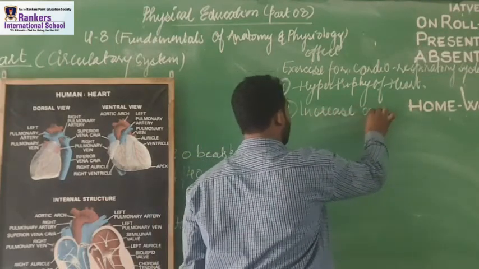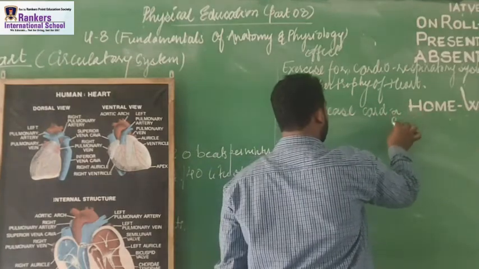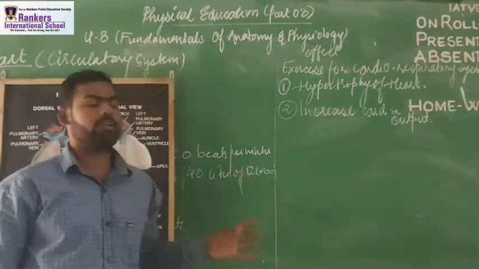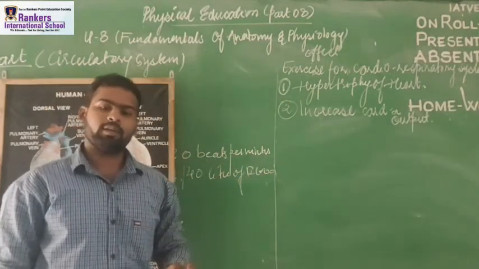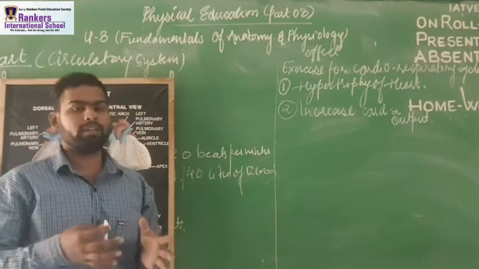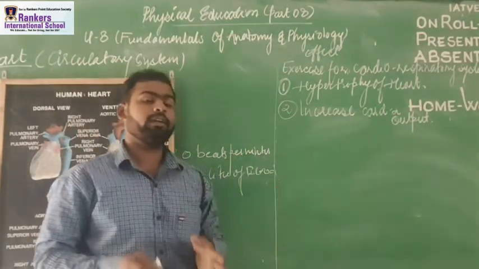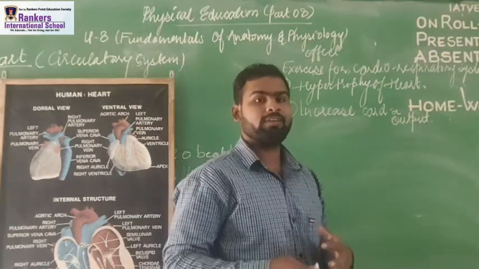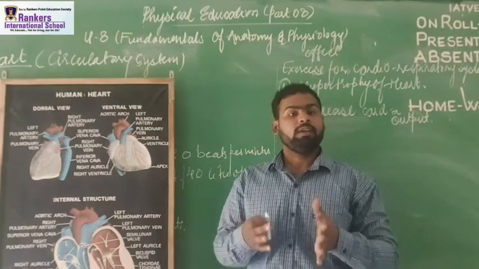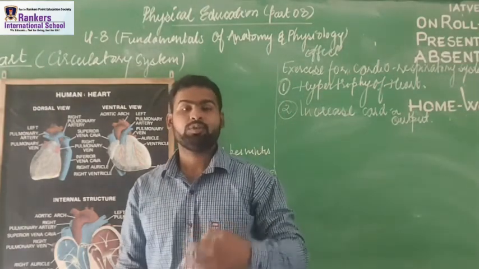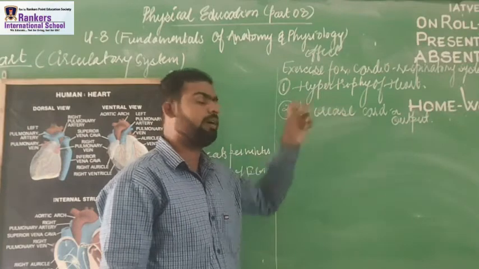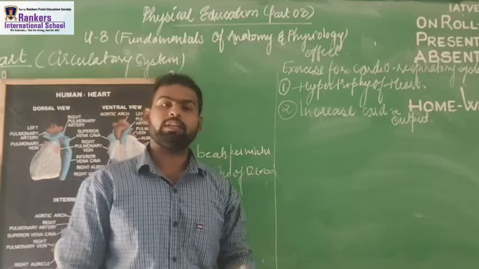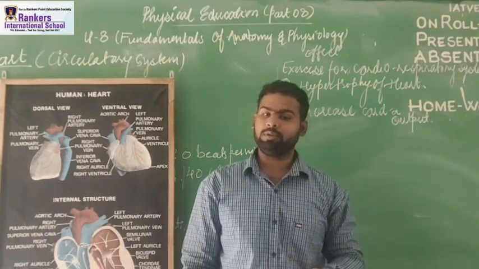Increase cardiac output. How will this cardiac output increase? Cardiac output means the amount of blood pumped in a minute. Cardiac output is related to the amount of blood pumped in a minute. It means students, whenever the amount of blood pumped in a minute increases, it will help us have the maximum working of the heart. If the amount of blood pumped by our heart is increased, definitely it will be good for us because our body will be good.